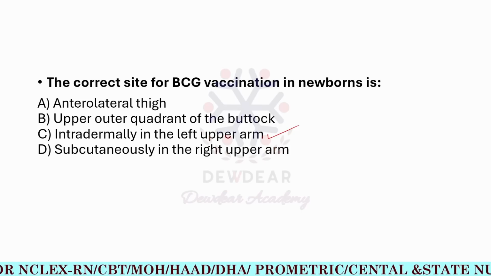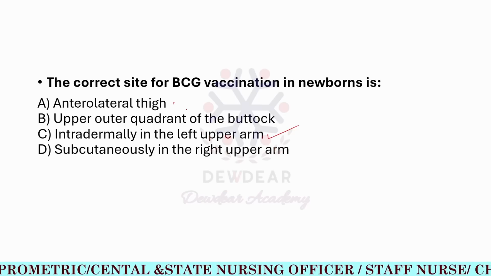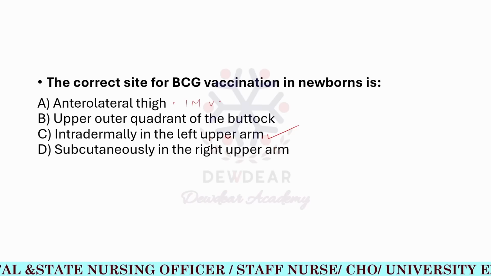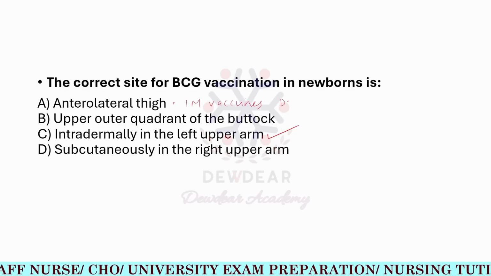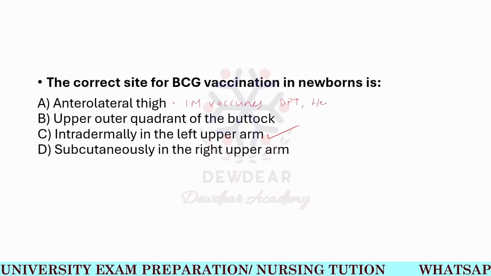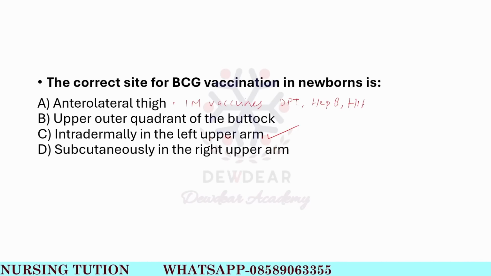In case of the anterolateral thigh, it is used mainly for IM vaccines like DPT, hepatitis B, Hib, that is Haemophilus influenzae.